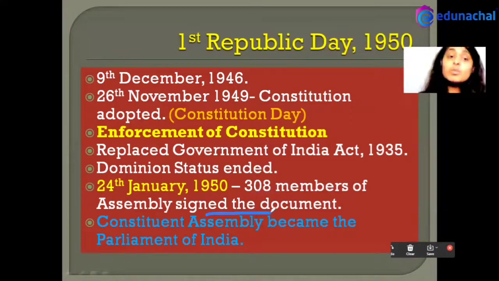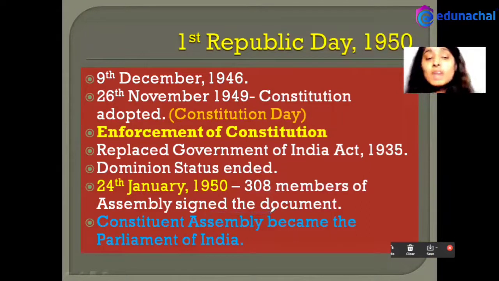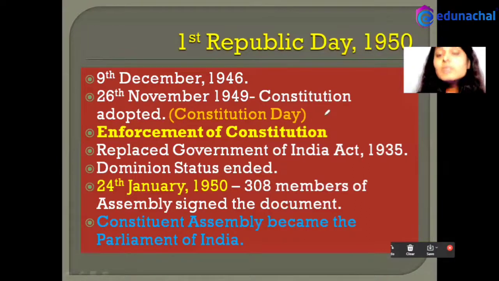So the document was also signed on 24th January. So we have these two dates, 26 November 1949 and 24 January 1950. However, Republic Day is not celebrated on both of these dates. Why so? Why was 26th of January celebrated as Republic Day? We'll be discussing this in another slide.